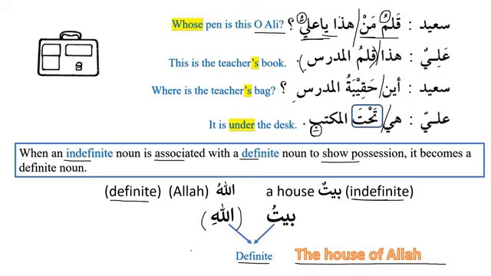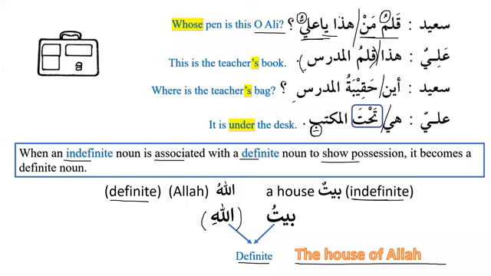Today's lesson might be short, but it consists of lots of beautiful ideas, and inshallah, these ideas will completely change your experience of learning the Arabic language. If you are able to grasp these ideas that I gave you today: number one, the first part is called the subject, mubtada, and the second part is called khabar, the predicate. Number two, the idafa construction: we put two nouns together, the first noun is light and the second noun is majroor, and it gives the meaning of 'of' or the apostrophe s. And number three, when we put an indefinite noun with a definite noun, then it also becomes